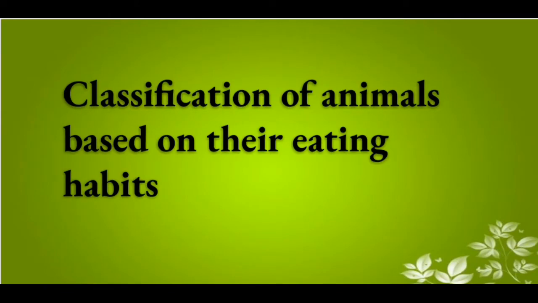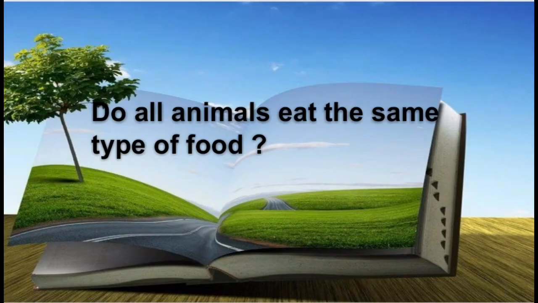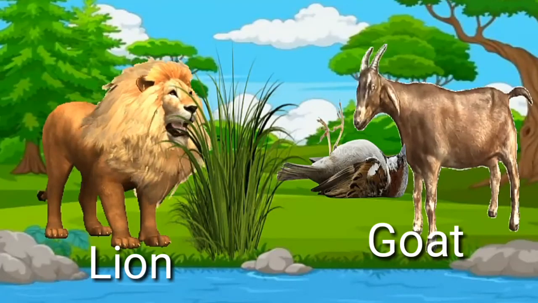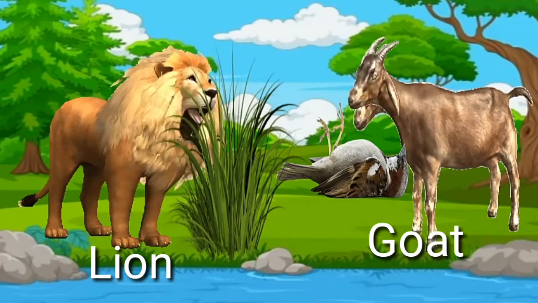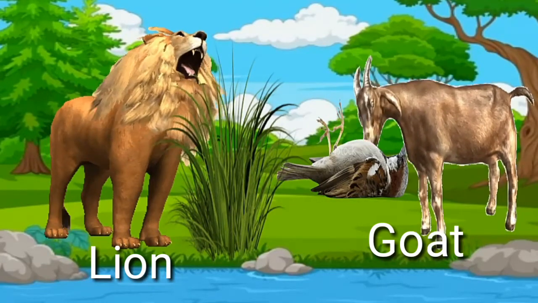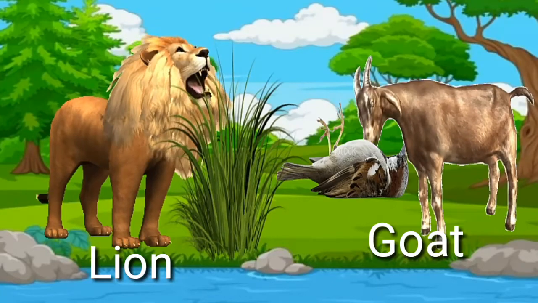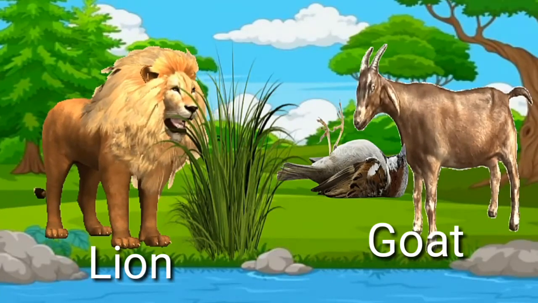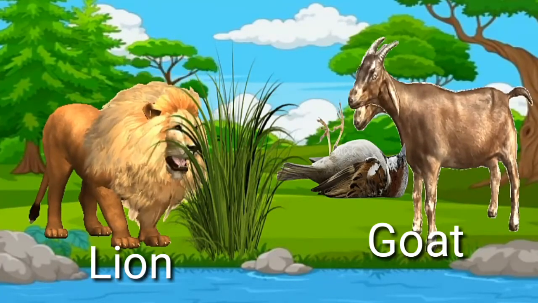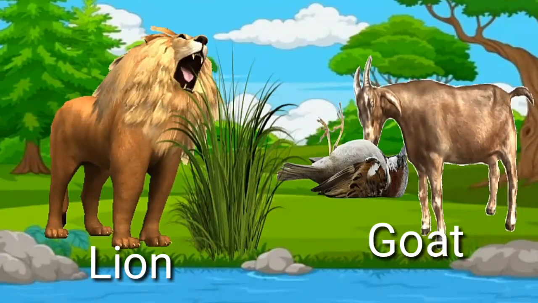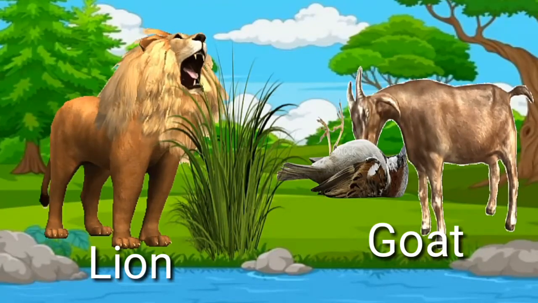Next, let's move on to the next topic, classifications of animals based on their eating habits. Children, do all animals eat the same type of food? Have you ever seen a lion eating grass or a goat eating meat? Why do animals not eat all types of food? It is because different animals have different food habits.